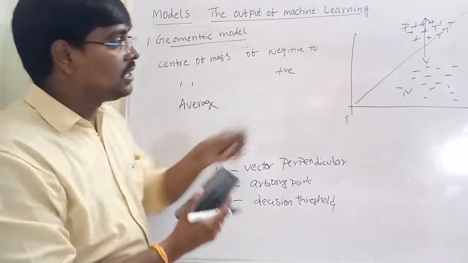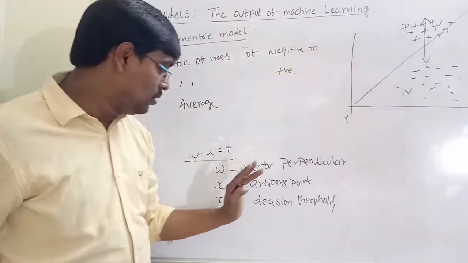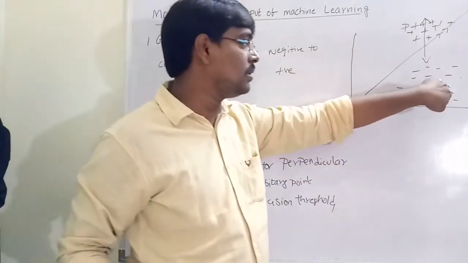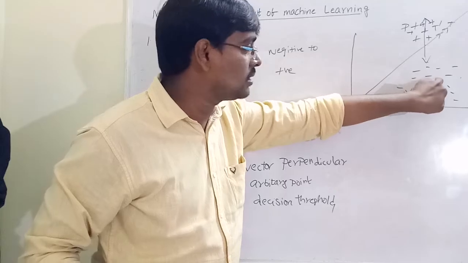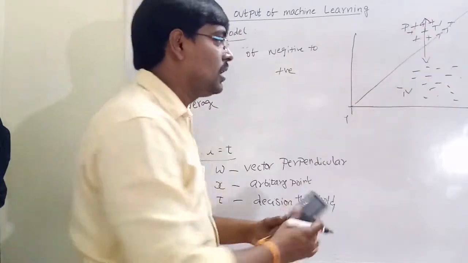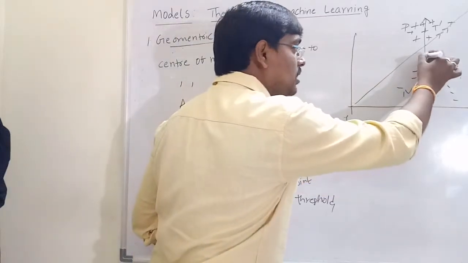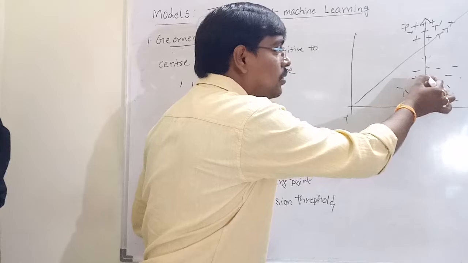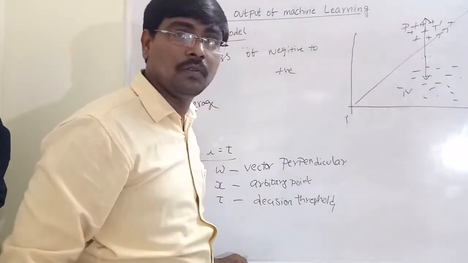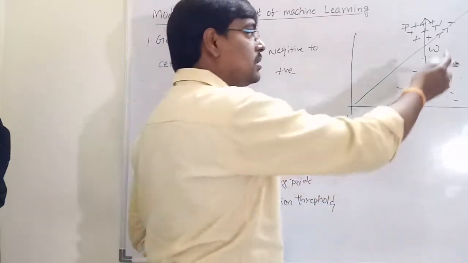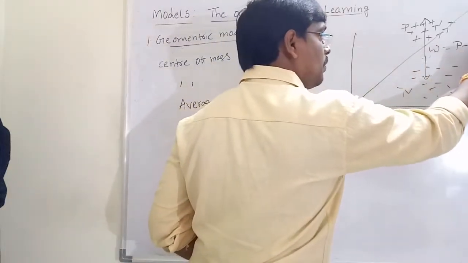So this is the linear decision boundary. W is a vector perpendicular to the decision boundary. How are we writing W? Using the center of mass. Suppose this is the negative set and this is the positive set. The center means average. For example, assume this is the average. The vector from the center of mass of the negative examples to the center of mass of the positive examples is W. So simply W is equal to P minus N.